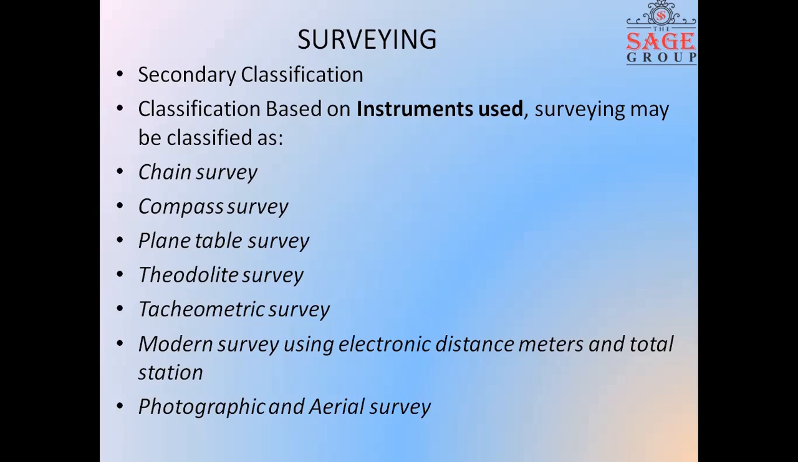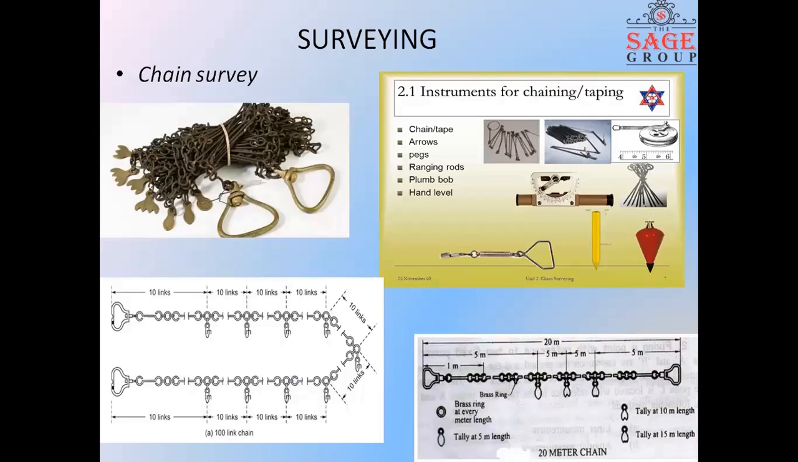This is the chain surveying, in which the basic instrument for measuring distance is a chain. It consists of a brass handle having tallies made of brass. It is presently available in lengths of 15 meter, 20 meter, and 30 meter, on the basis of our uses. Basically, the chain or tape is used for measuring the horizontal distance on the ground so that the exact or accurate value of the measured distance can be obtained.